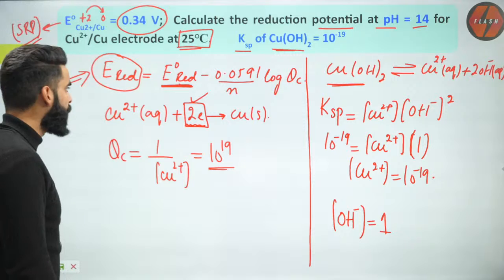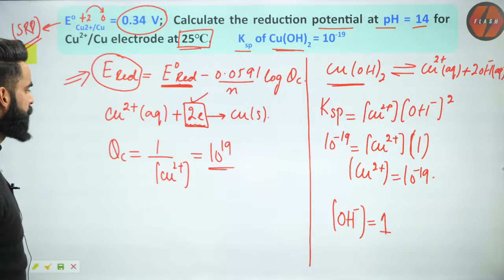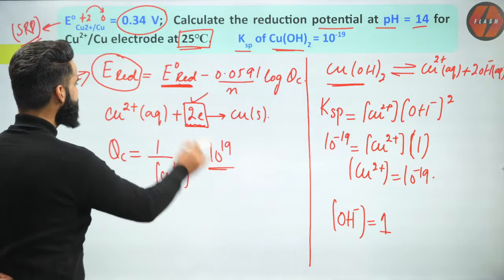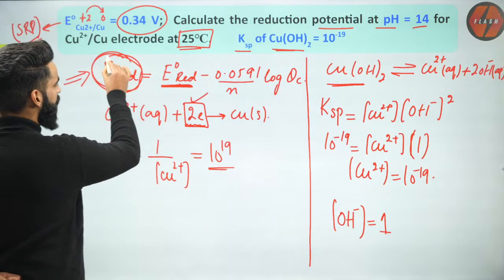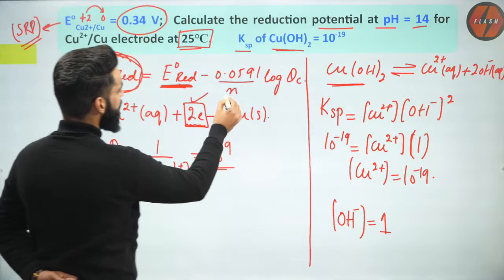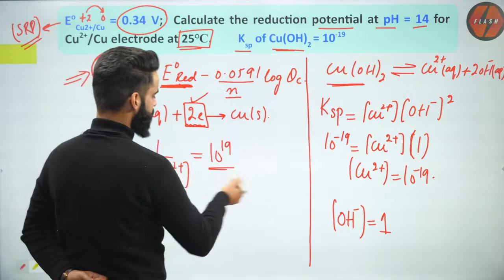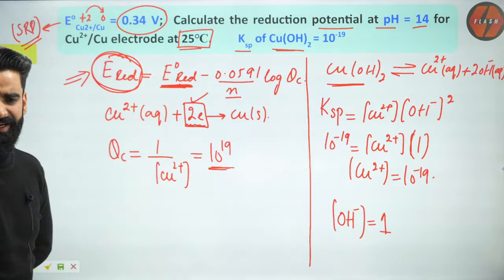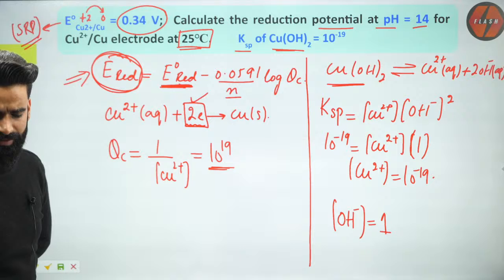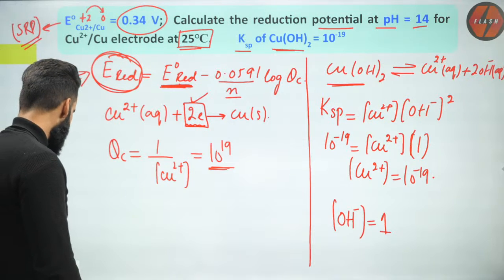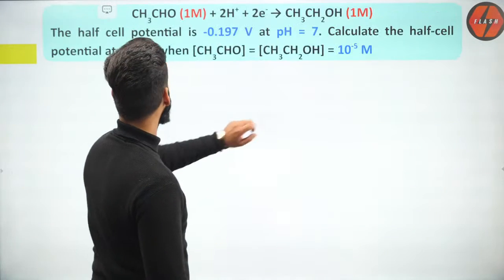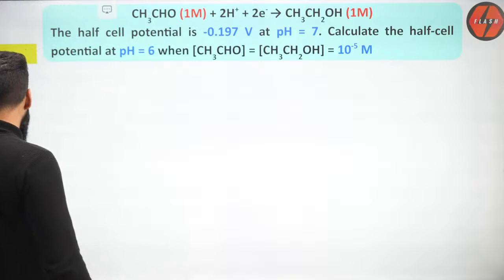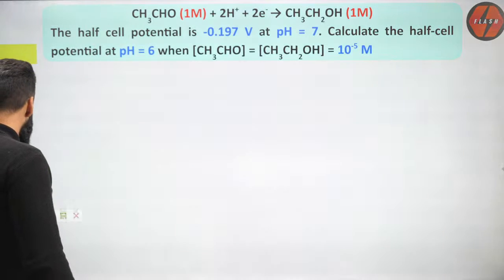Okay. I'm moving on to one more question. See, all the values you have here, right? We have to calculate this reduction potential of copper electrode. E naught RED is given to me. N value I got. QC value I got. Everything I got. I just have to put the values into the equation. I'll get the reduction potential over here. Correct? Now, guys, I'm moving on to one more question. Let me see if we can solve this or not.